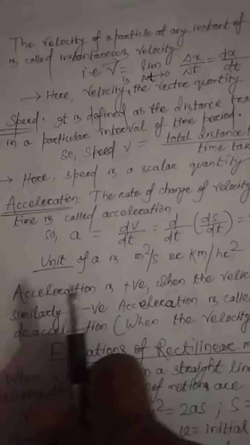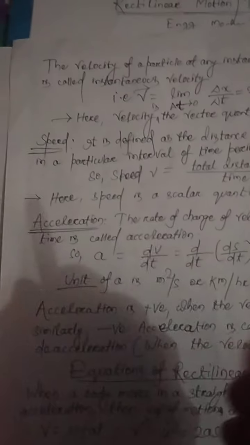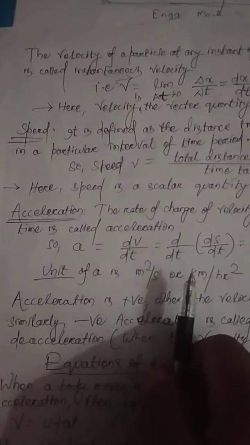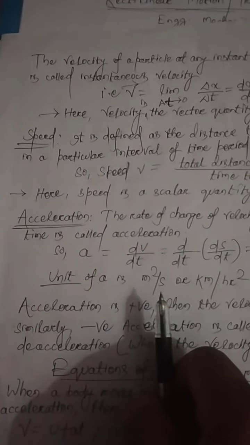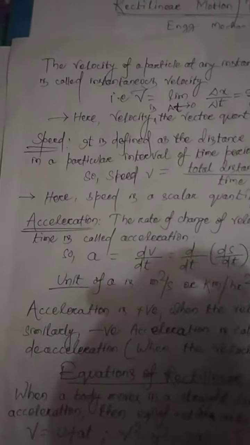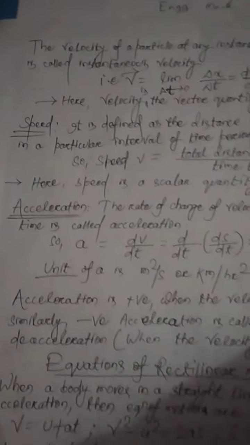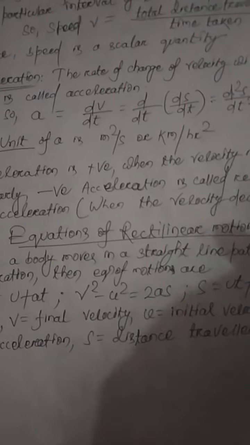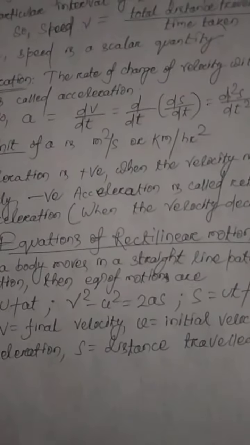What is the unit of a? It is meter per second square, or we can write kilometer per hour square. So this is all about velocity, acceleration and speed. In the next part we will discuss the equations of rectilinear motion.